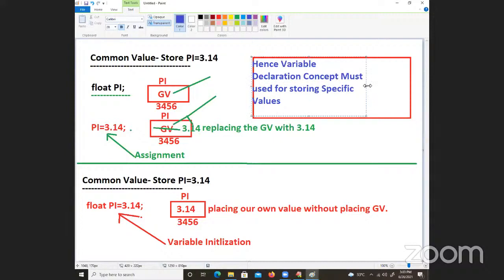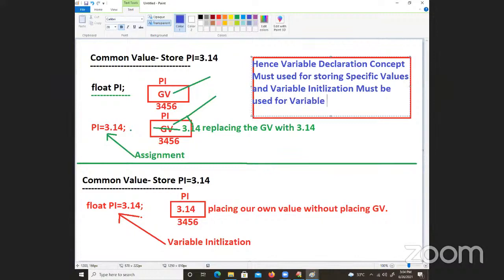Variable initialization is the next concept we are going to introduce. Variable initialization must be used for storing common values. I hope you people are understanding the meaning of it. Are you okay, guys? Are you okay with my explanation?